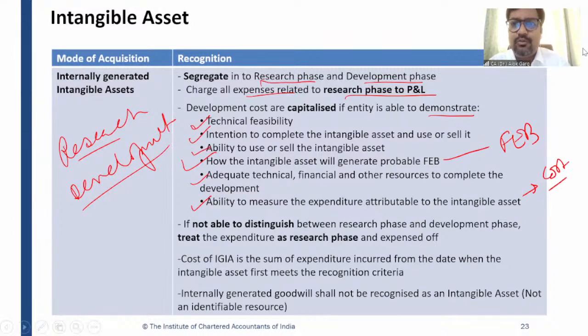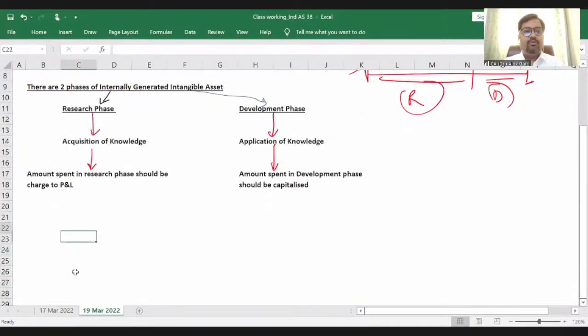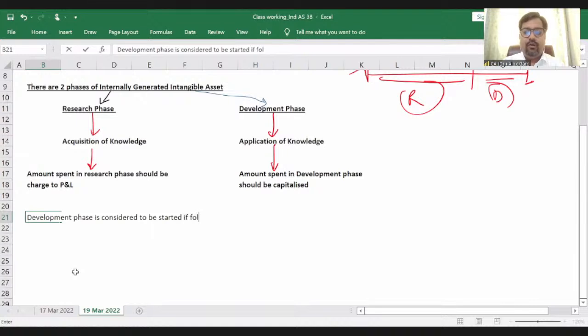So friends, just to remember, I will give you a trick for how to remember these 6 conditions. Let me show you. The development phase is considered to have started if the following conditions are met, right?